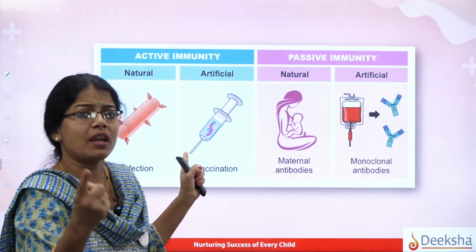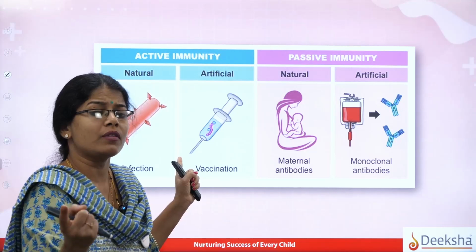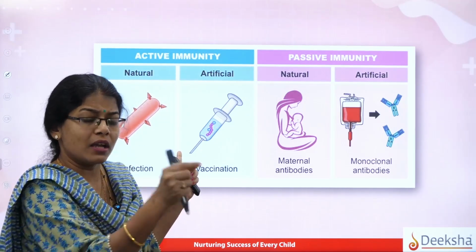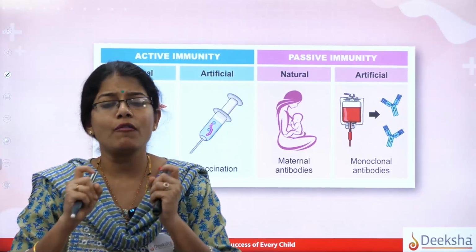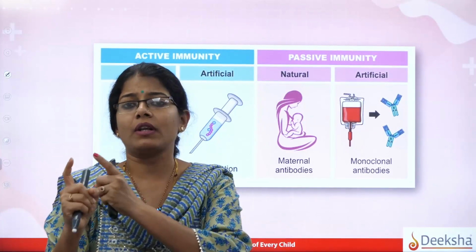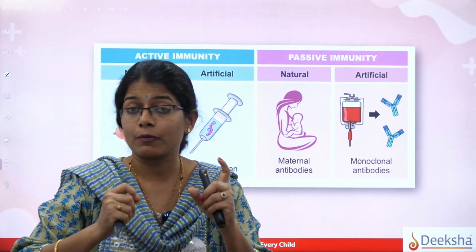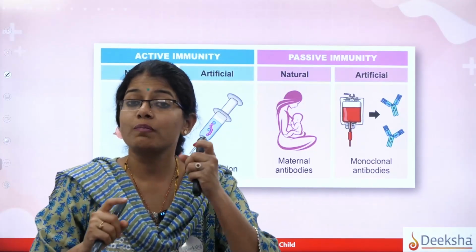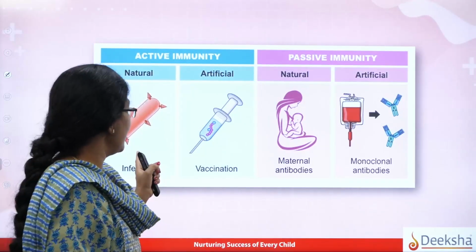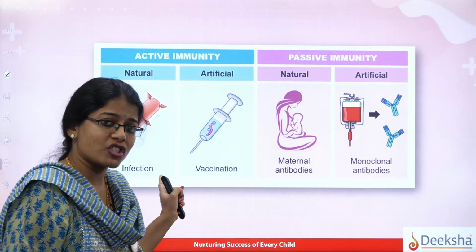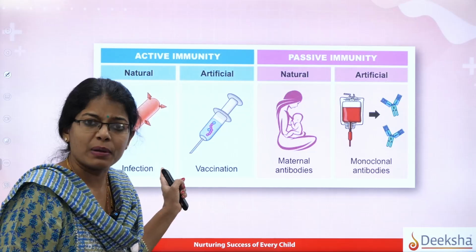So next time if there is a second attack, the body knows which type of antibodies to produce, and antigens are killed with that type of antibody. Always remember, students, for every type of antigen there is a specific type of antibody, like a lock and key. A specific lock has a specific key. Similarly, for a specific antigen there is a specific antibody. That antigen-antibody interaction takes place here, giving you the actual active natural immunity.